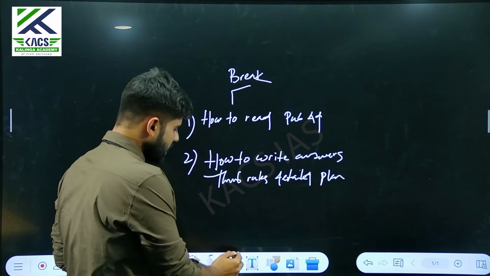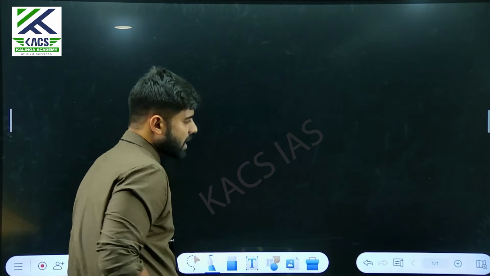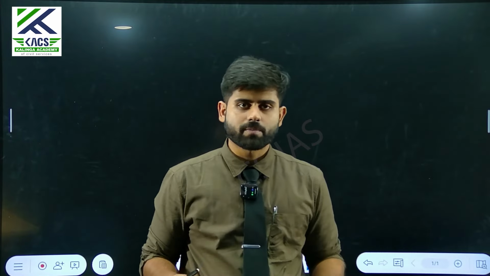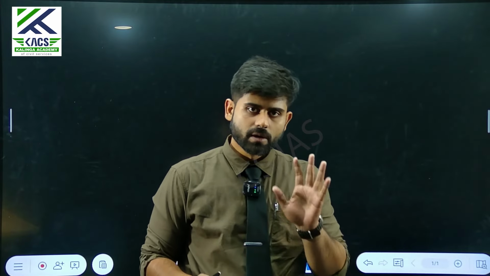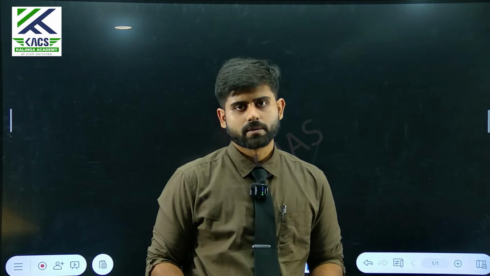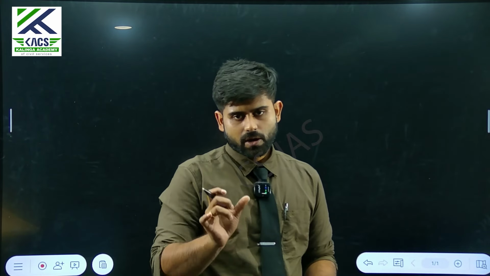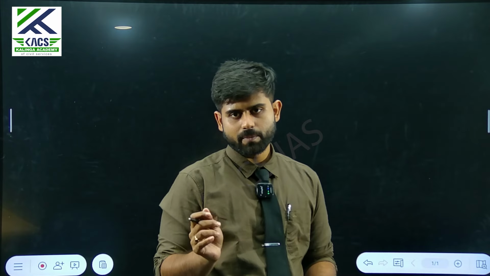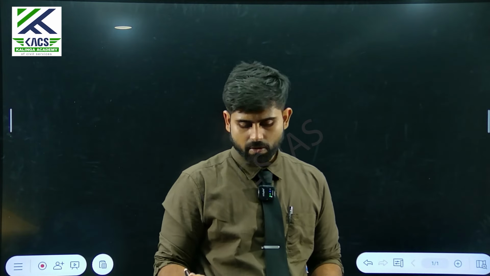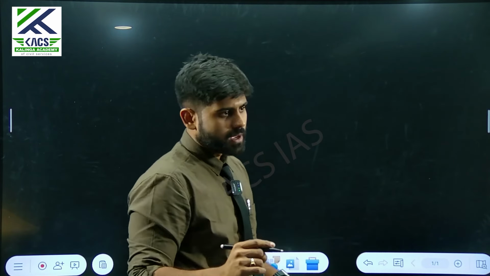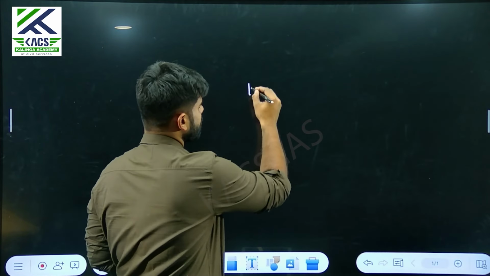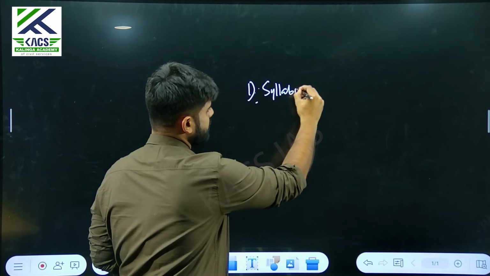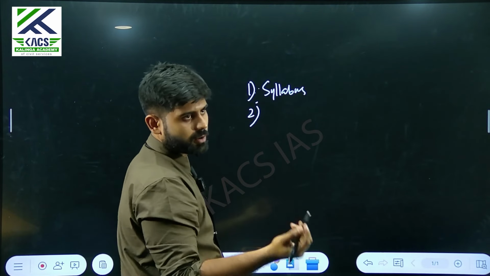When it comes to reading PubAd, have your syllabus handy. In PubAd there is paper 1 and paper 2; keep the syllabus with you and remember every bit of it. Because when it comes to PubAd, you need to know a few words and be able to make a mental map immediately. We'll be moving to that. Now the second part, once you are totally aware of the syllabus, is interlinking, which I was talking about as the mind map.